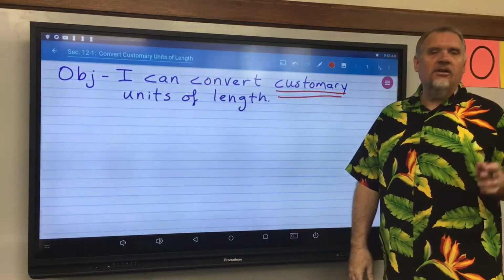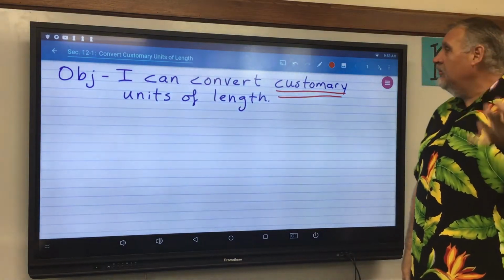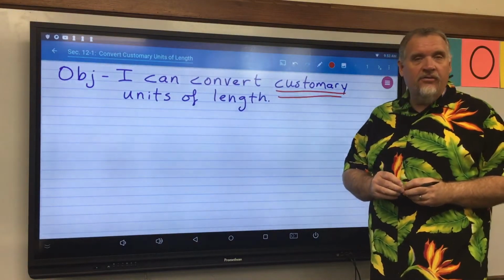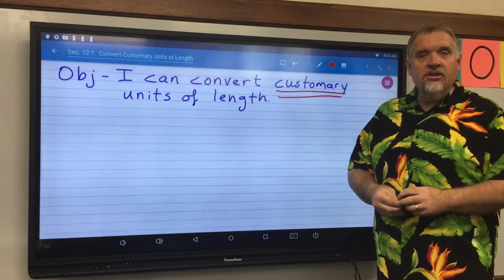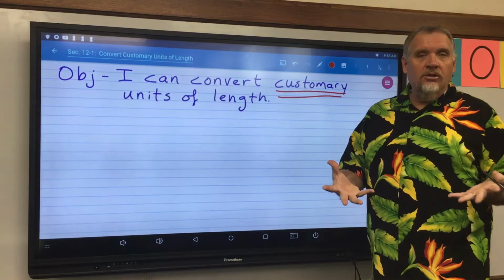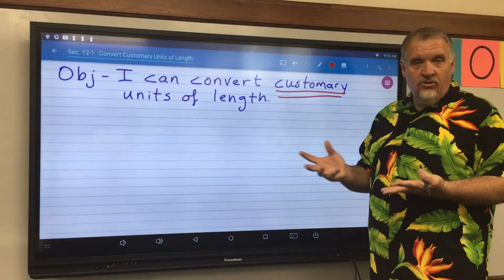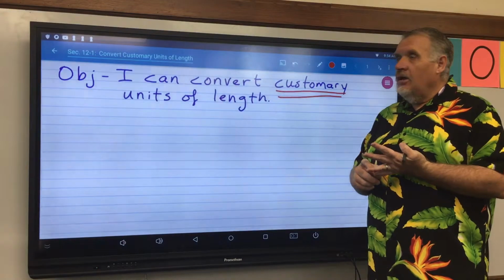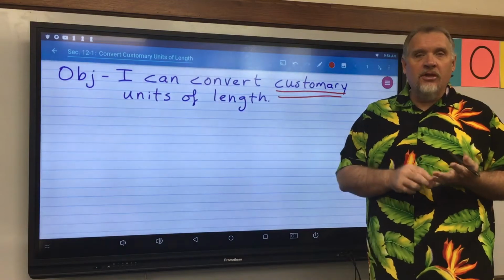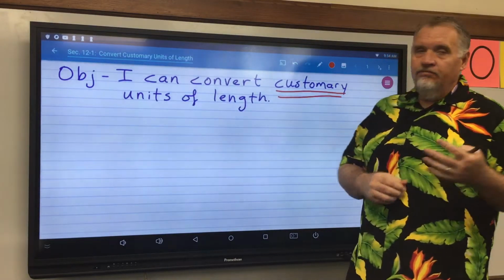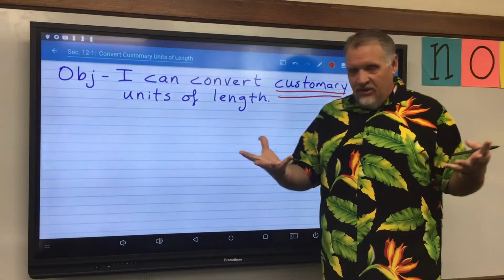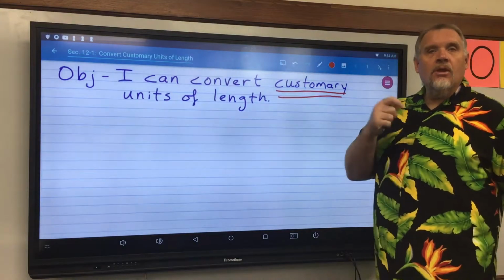There's been talk for years about the United States switching to the metric system. We never have. I don't know, it's just stress, or it's just scary to think of 300 million people learning a new system, but it hasn't happened. But everything in the real world outside the United States is metric. The Olympic sporting events are metric. It's not the 100-yard dash, it's the 100-meter dash. Everything's metric. But in the United States, we're still customary.